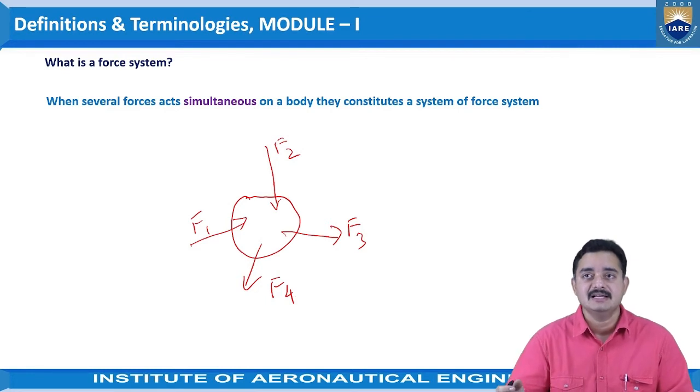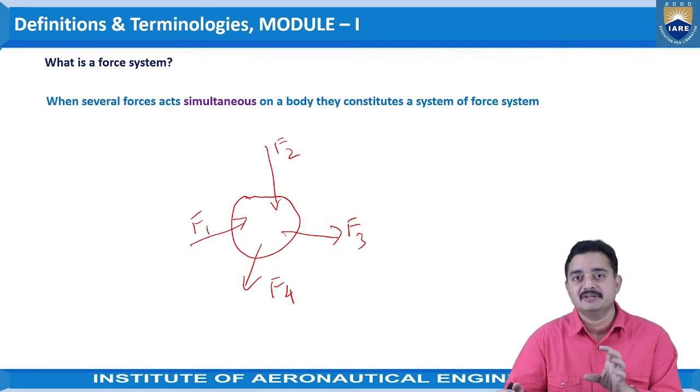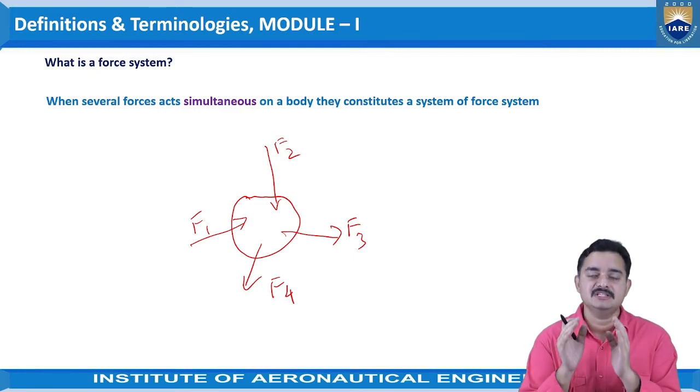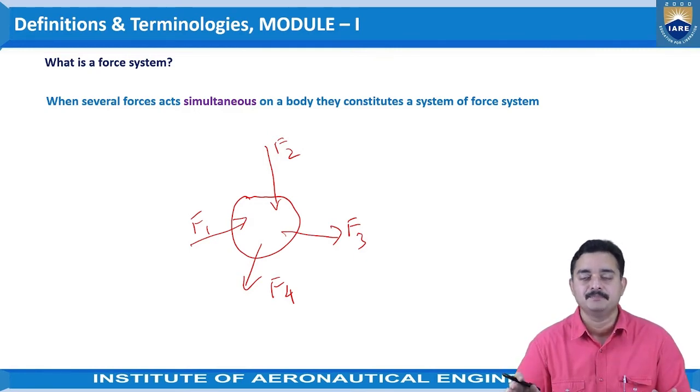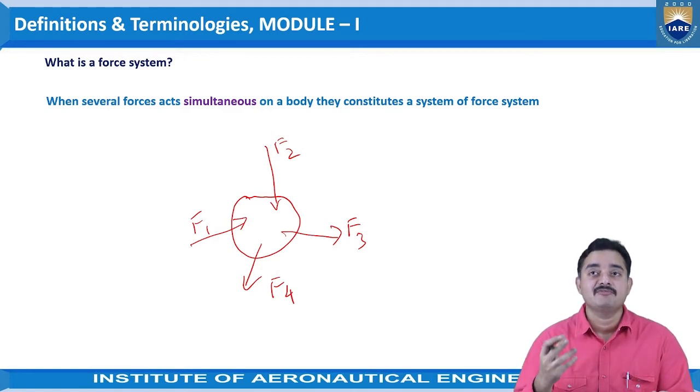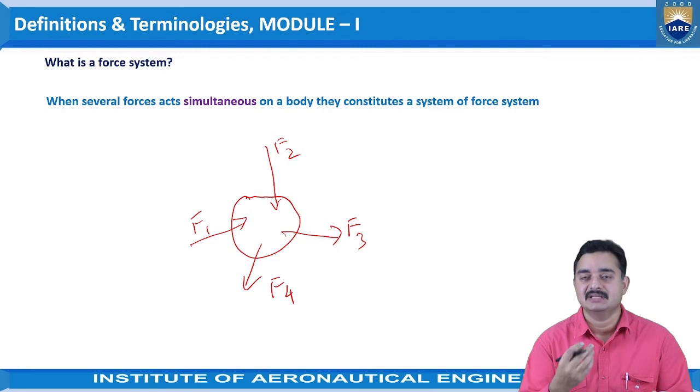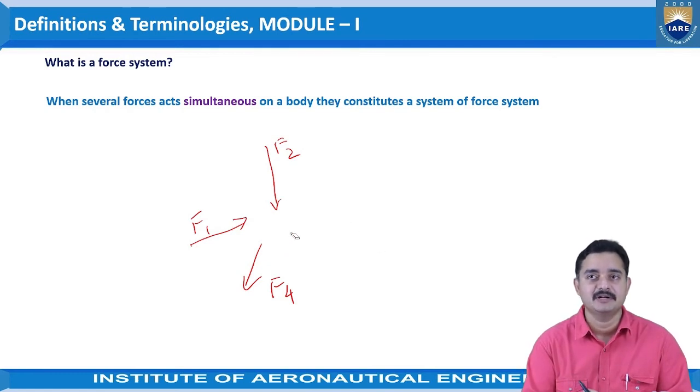Then we can say that these four forces, F1, F2, F3 and F4, are treated as the force system. That is the understanding. The force system is nothing but the number of forces acting simultaneously. So the number of forces acted on a body at the same time are treated as the force system.